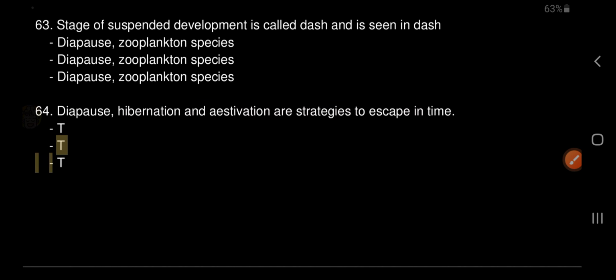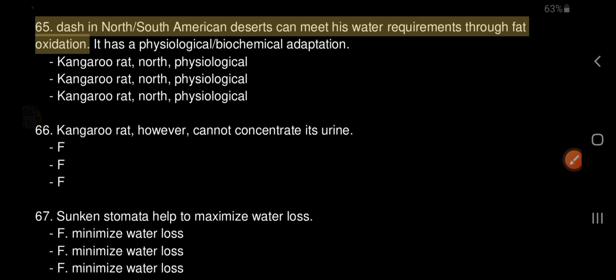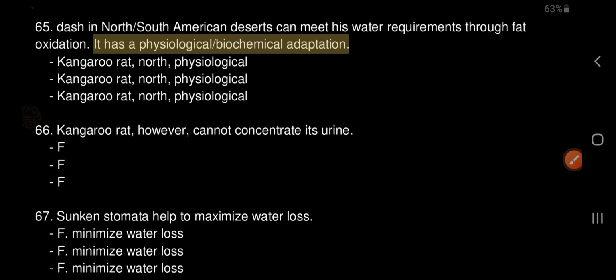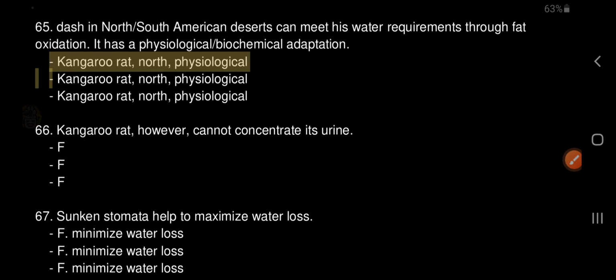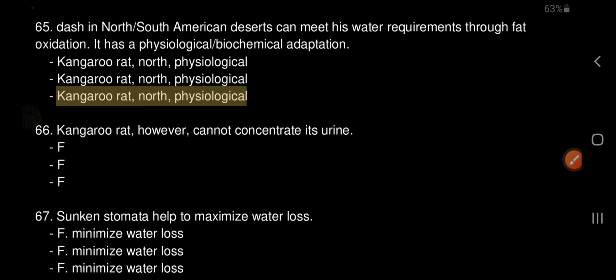65. The kangaroo rat in North American deserts can meet its water requirements through fat oxidation. It has a physiological, biochemical adaptation. 66. Kangaroo rat, however, cannot concentrate its urine. False.